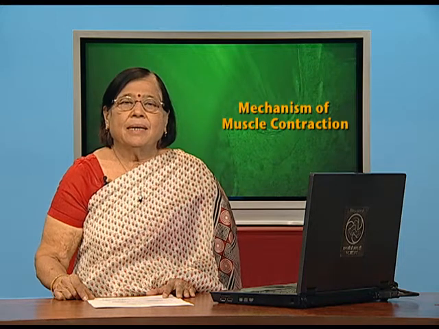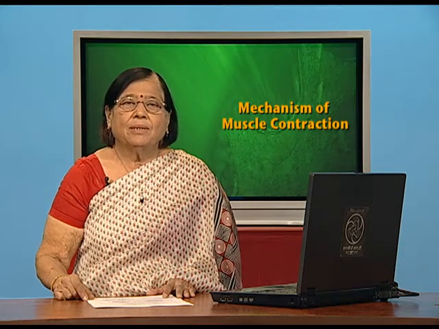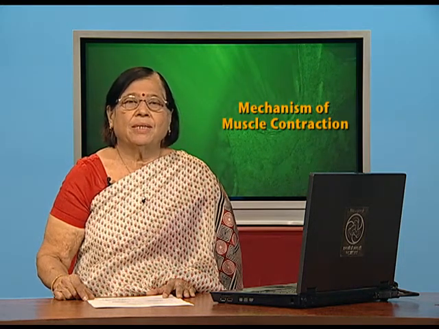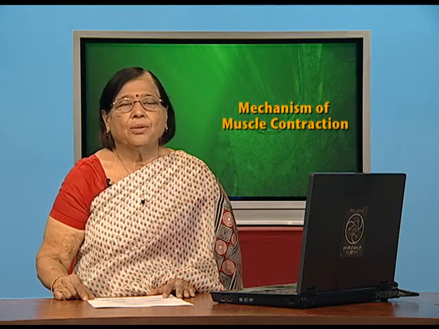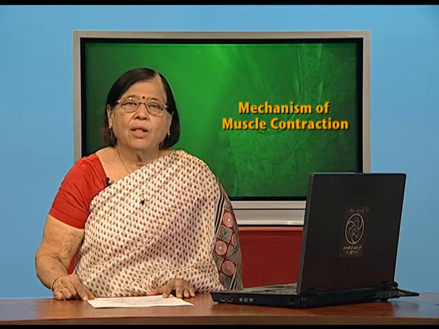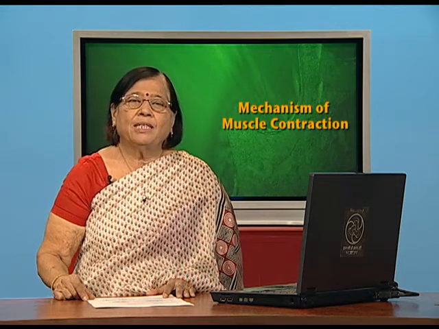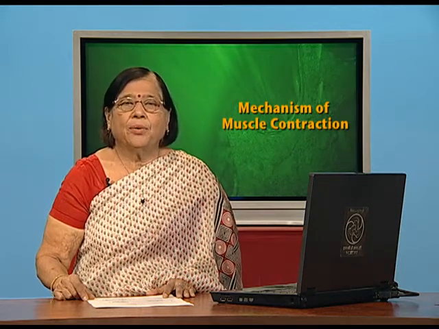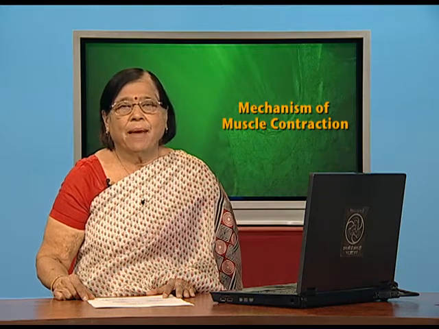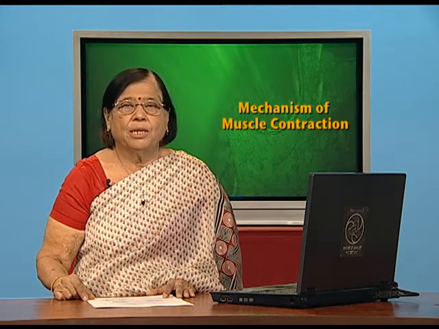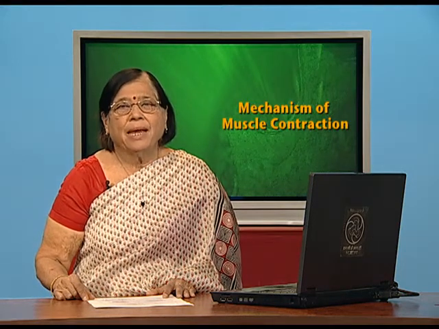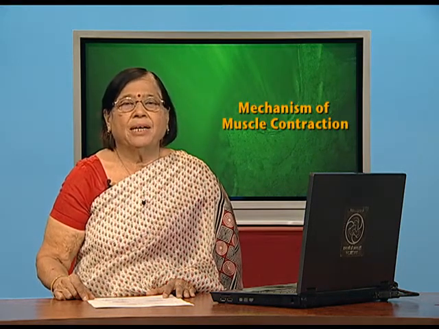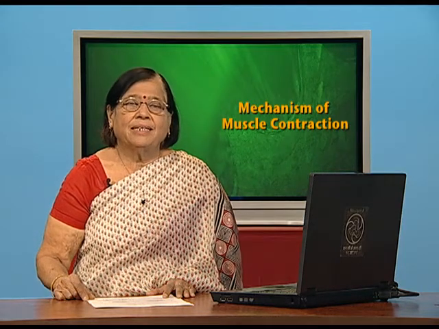That means stimulation comes to the central nervous system and then takes the message by motor neuron to the muscle. That will also mean that the stimulus will come through a sensory neuron and will be sent back with the message by motor neuron. Hence, when we talk of the mechanism of muscle contraction, we shall start the discussion with the central nervous system.